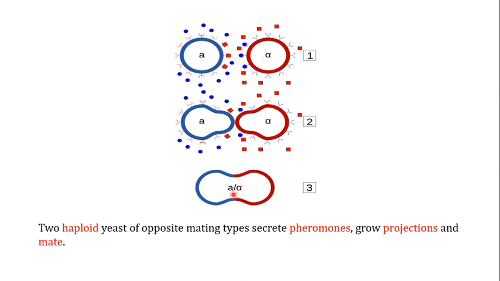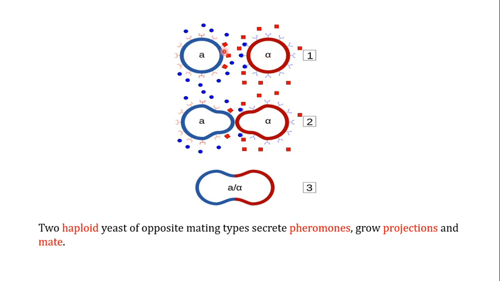So how is this mechanism actually achieved? If you look at this particular cell, it is going to produce this signal, and these blue balls are the signals. This alpha cell is going to produce its own signal, and these are the red signals over here. The receptor for these red signals is present on the A cell, you can see these, and the receptor for these kind of signals is present on the alpha cells.